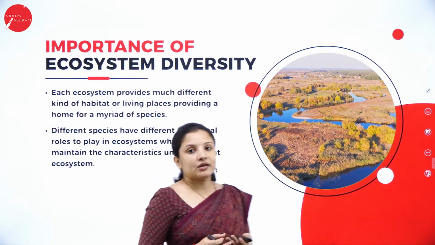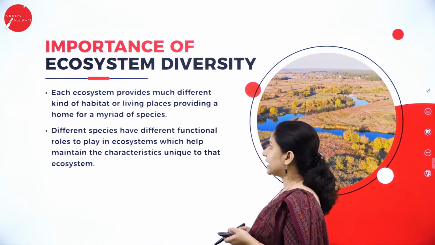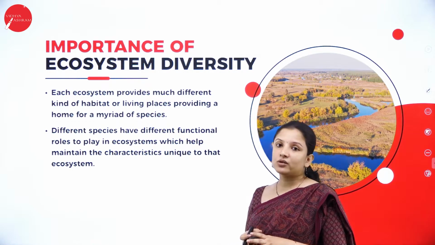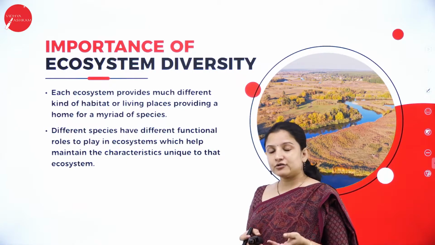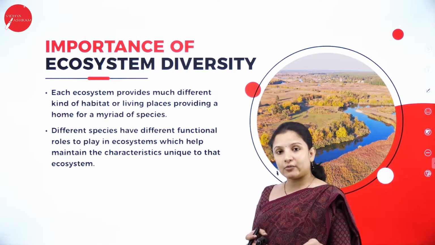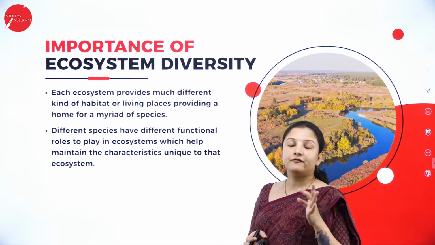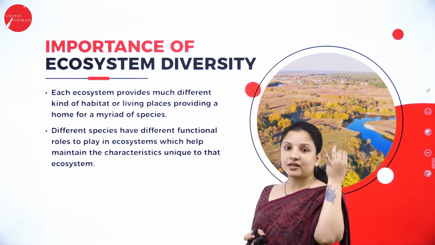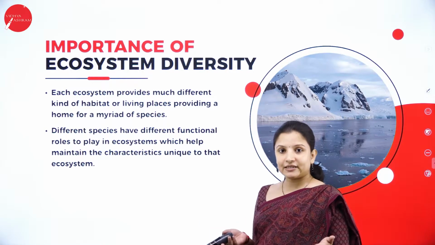Next, talking about the importance of ecosystem diversity. As I told you, each ecosystem has its own kind of habitat. Like in an ecosystem, we have aquatic habitat. Those organisms living in aquatic habitat are completely different from those living in the terrestrial habitat, those which are living in the avian habitat. So it's completely different.